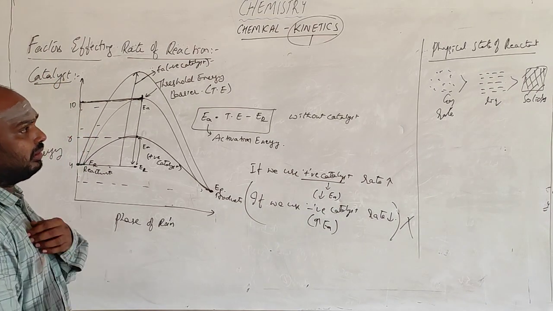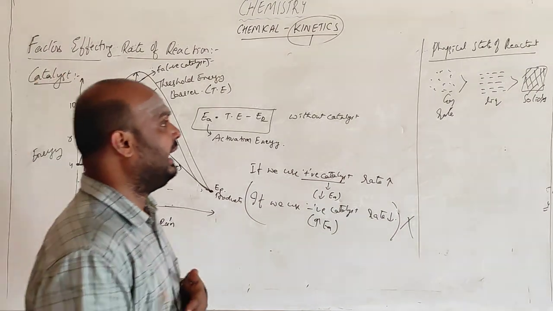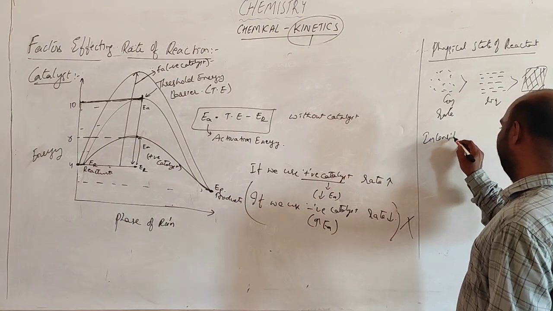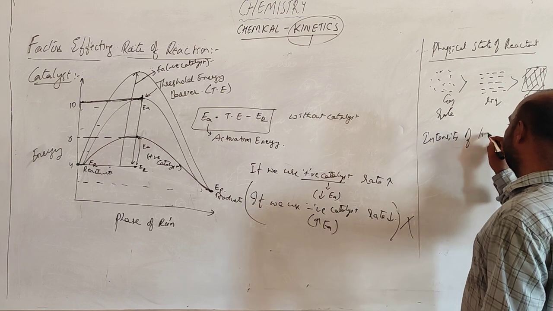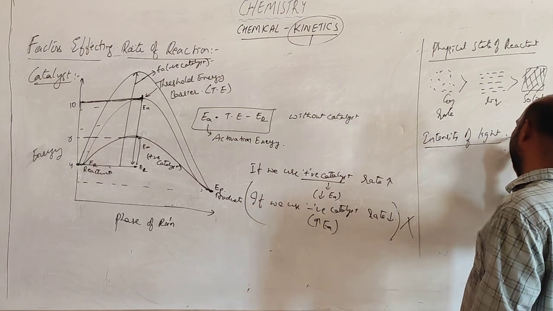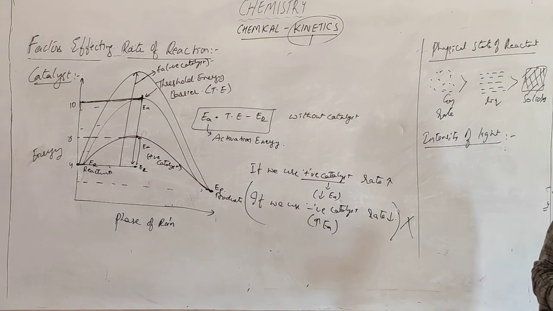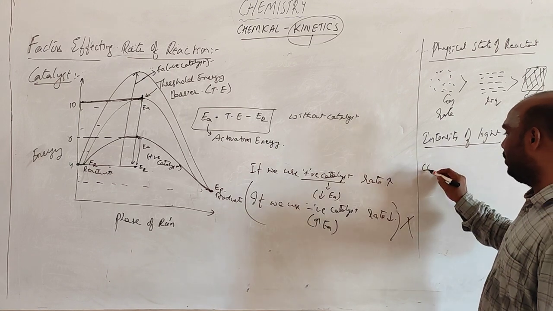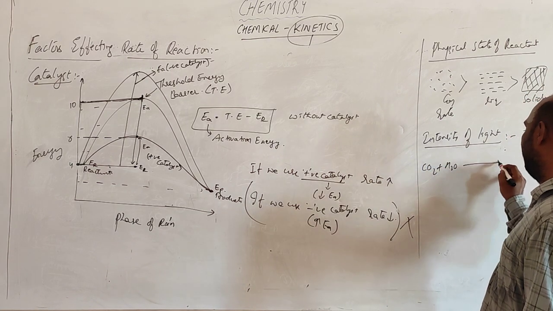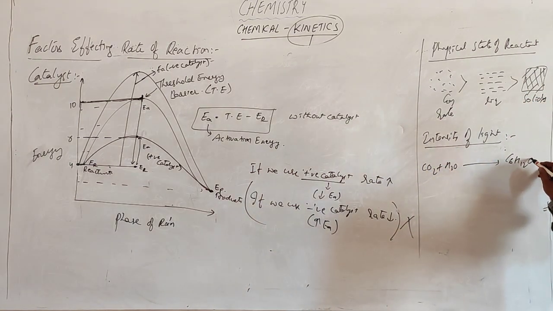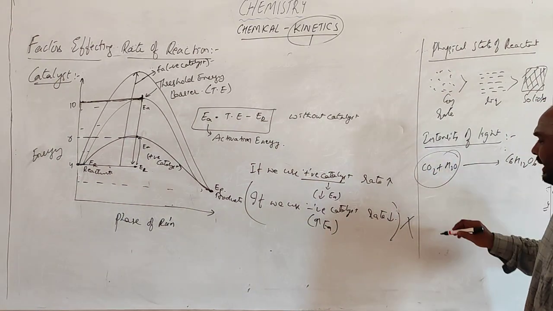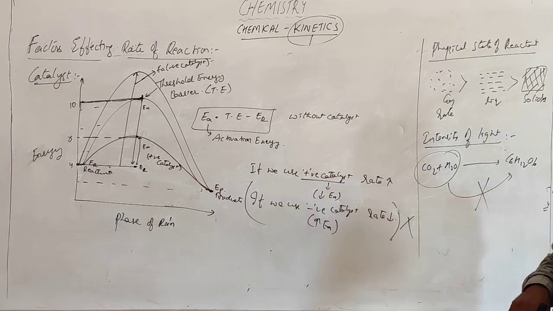Okay. One more is light, or intensity of the light. There are some reactions which will occur only in the presence of light. Suppose you are having CO2 plus H2O, it should form C6H12O6. Generally, if you are having only these two reactants, the product is not formed.